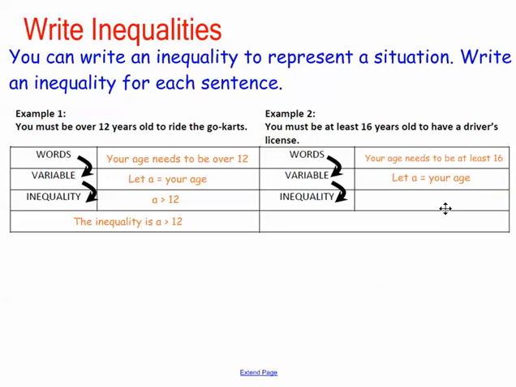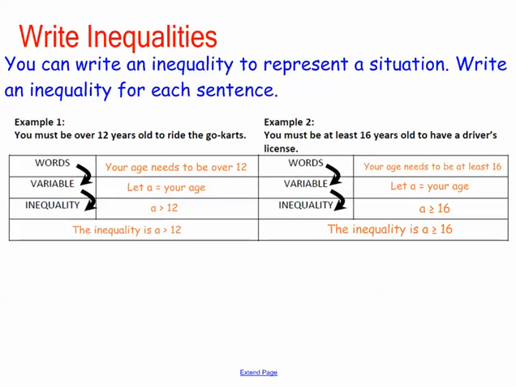Let A equal your age. You can choose any variable. I'm just choosing A because it's considered age. And then A has to be greater than or equal to 16. That means that you can be 16. Okay, so be careful with that. If it says at least a number, then that means you should have the, no other or traditional equal.